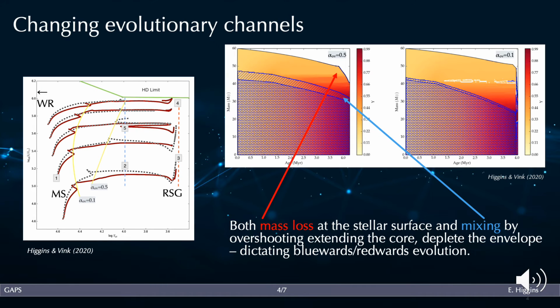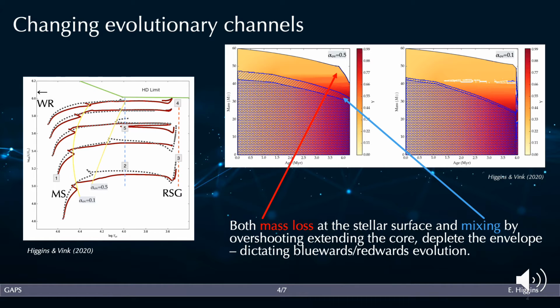This change in evolutionary channels is important for comparing populations of blue and red supergiants or supernovae progenitors with population synthesis models, but this turning point is also considered to be highly sensitive to mass loss. We find that the combined analysis of the effects of stellar winds and internal mixing can determine which process dominates the bluewards evolution above a certain luminosity at each metallicity.